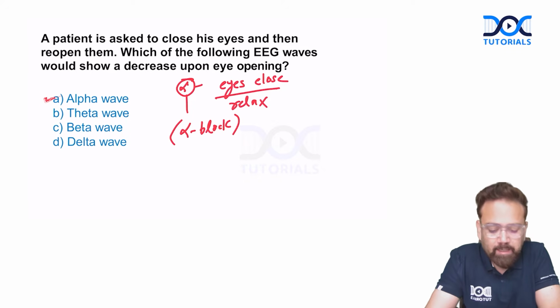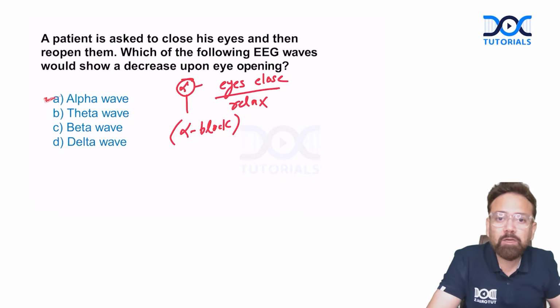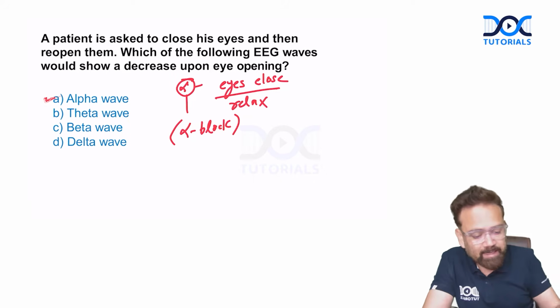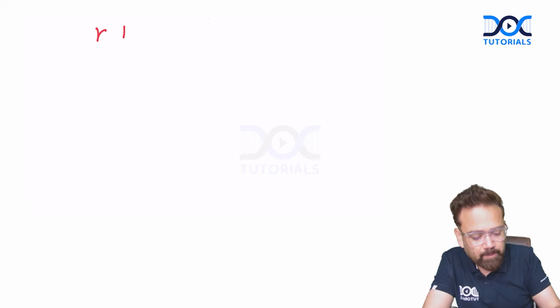Now, again and again, I'm giving you a mnemonic. With that mnemonic, you can solve almost every question related to EEG, and that simple mnemonic is gamma, beta, alpha, theta, delta.